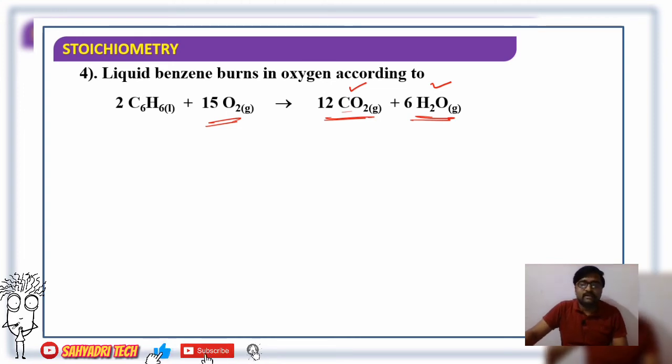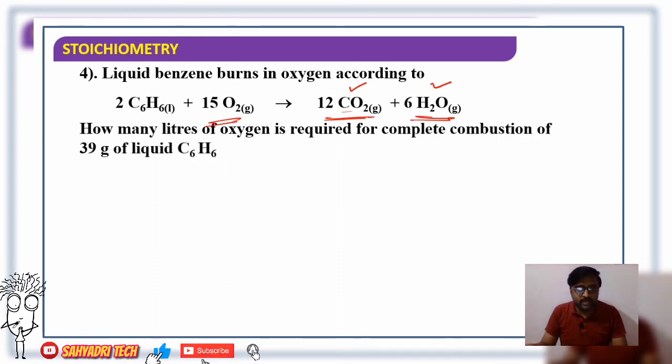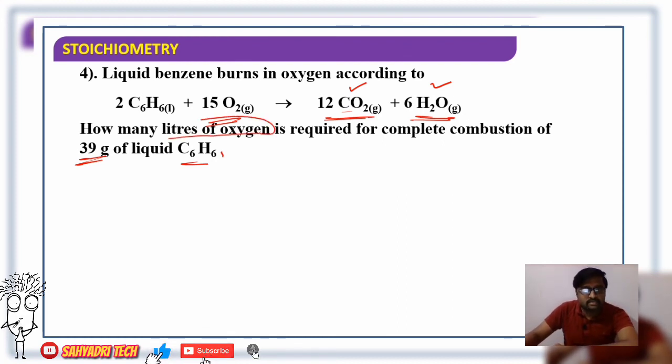How many liters of oxygen are required for complete combustion of 39 gram of liquid benzene? Here they are asking how many liters of oxygen are required.